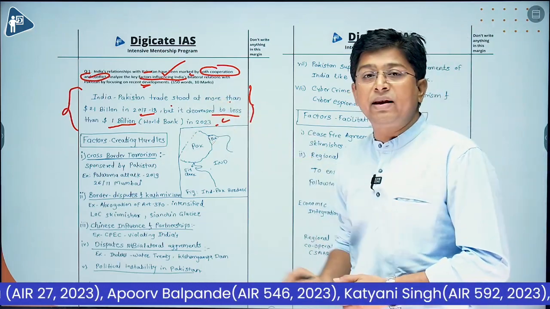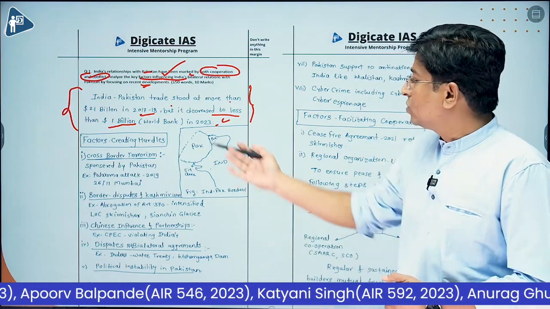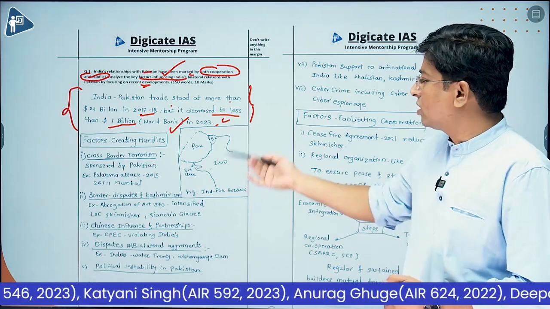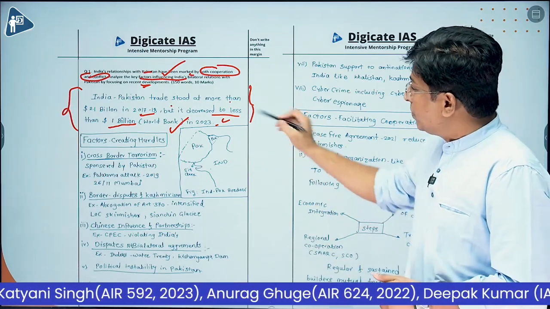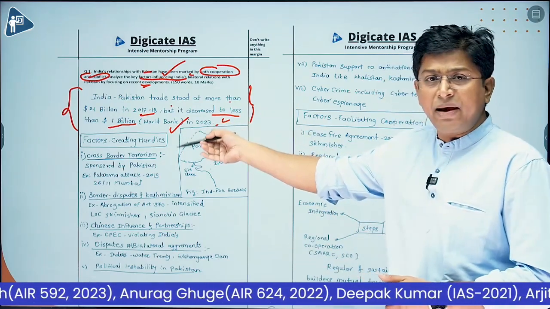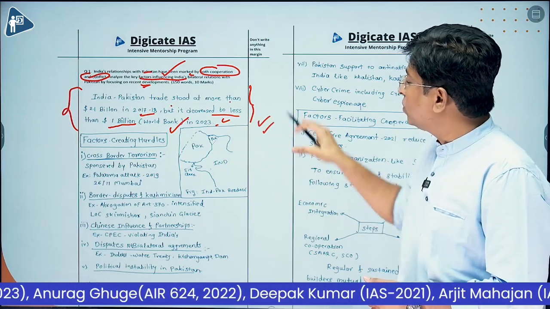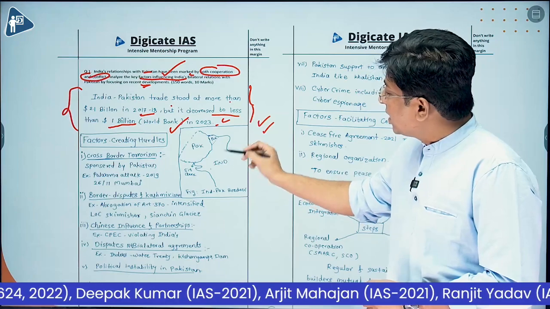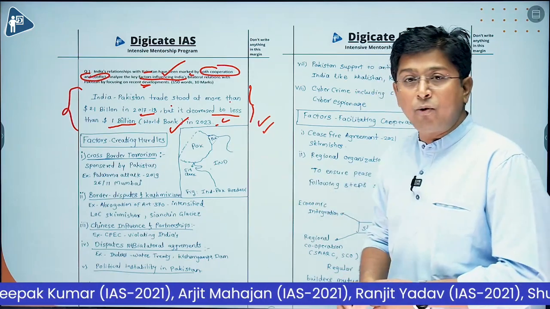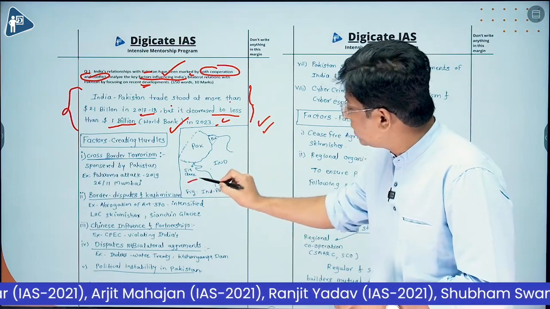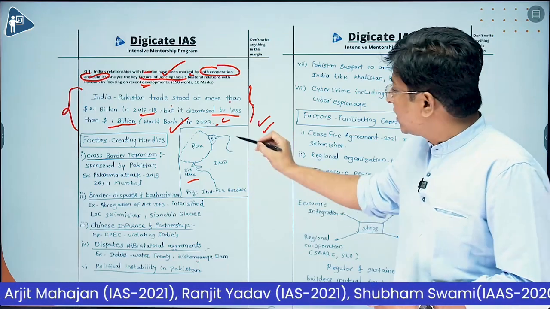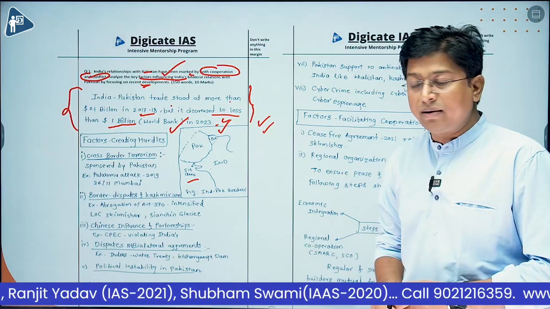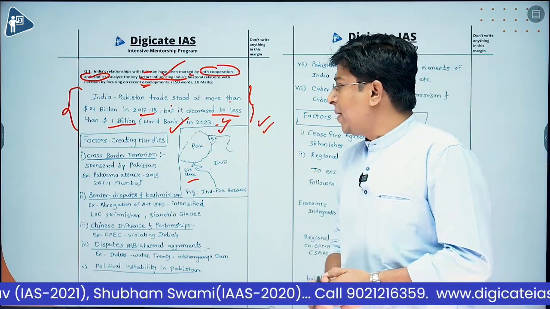Now let's come to the main demand of the question. There are factors creating hurdles in India's and Pakistan's relation. What are those factors? Let's discuss it. Before writing the main body, we can try to incorporate a map. Here I am showcasing India, and beside it we have Pakistan. I have showcased this Sir Creek region, which is a conflict zone. Again, this POK, Pakistan Occupied Kashmir, is an area of conflict.